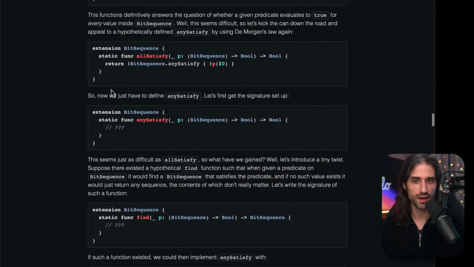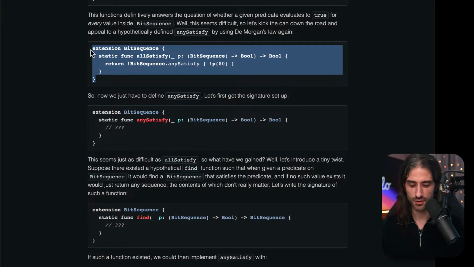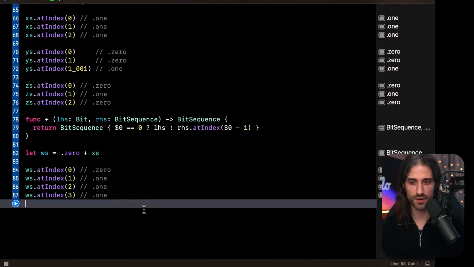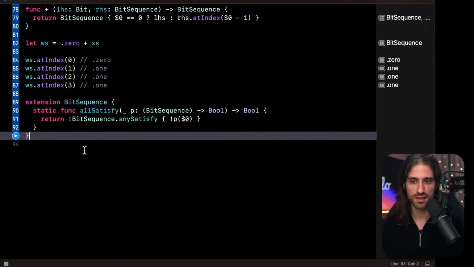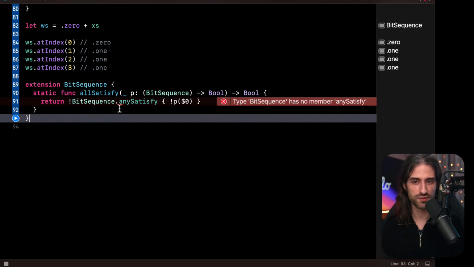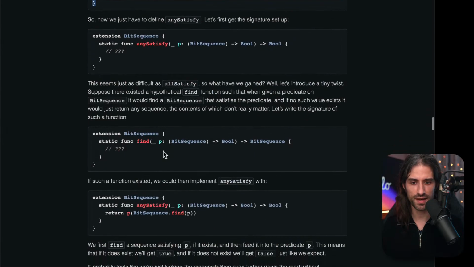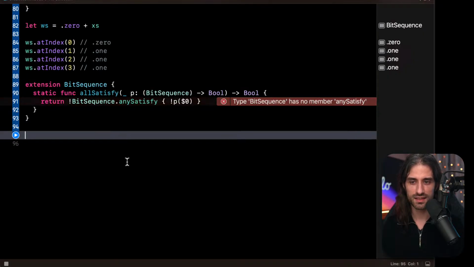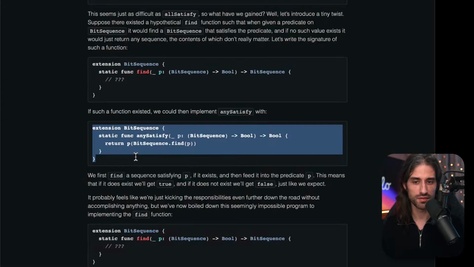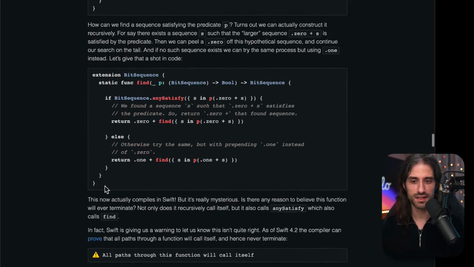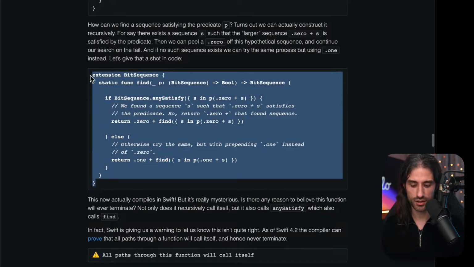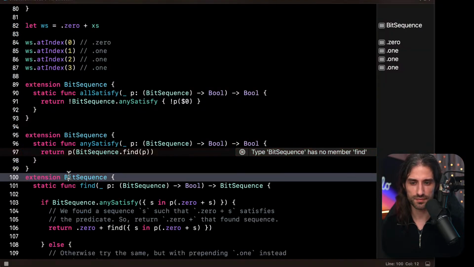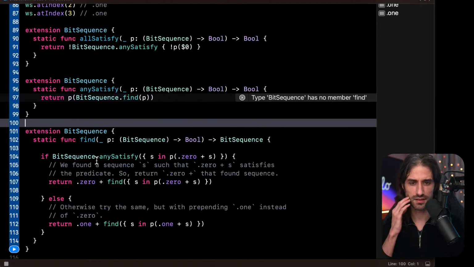So I'm going to start writing the code that I haven't written in the playground. So first here, the extension that implements allSatisfy in terms of anySatisfy. Then the one that implements anySatisfy in terms of find. And finally, this implementation of find. So what does it look like?